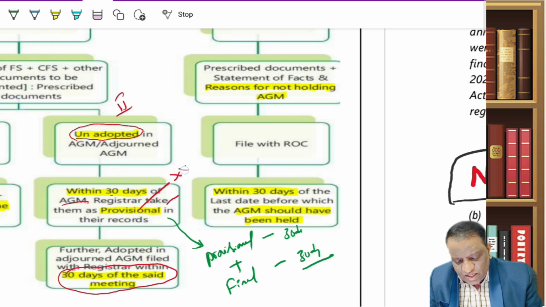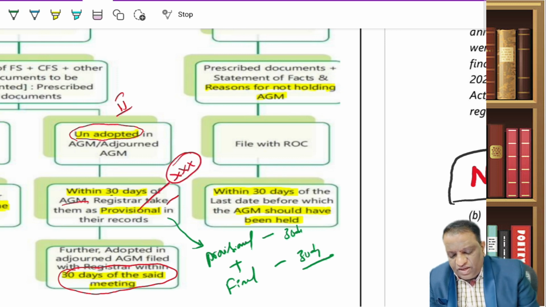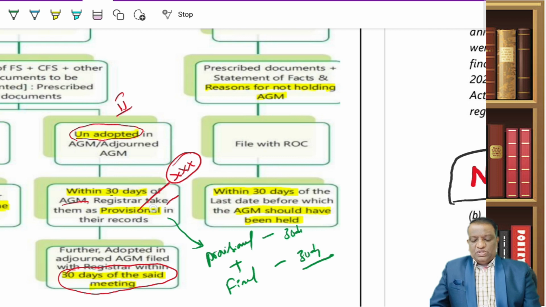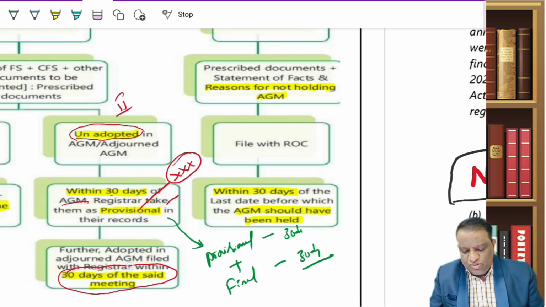Even if I am not having an AGM, or even if I am having an AGM but it is not adopted, it is still mandatory for me to submit my financial statements. So then what do I do? If I have had my AGM but it is not adopted, then file it as a provisional. As and when it is approved, as and when it is adopted, then file the final one, provisional plus final.